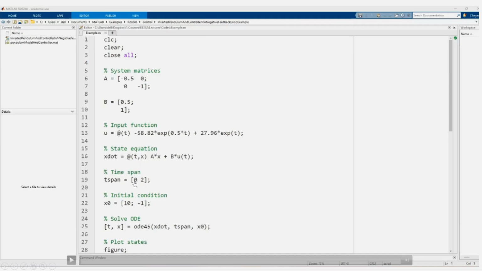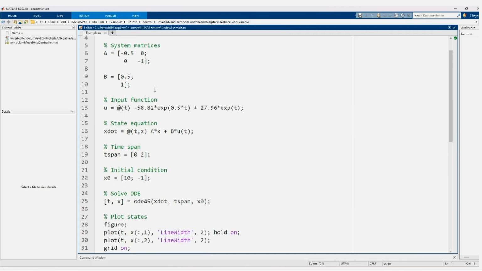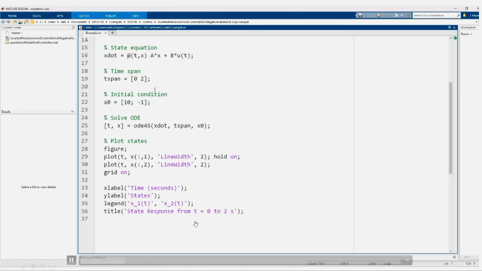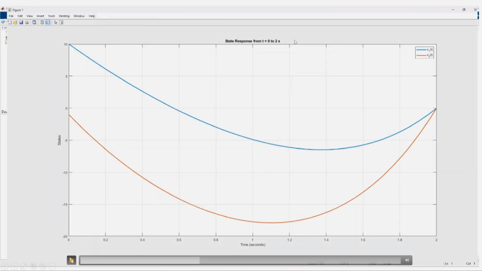I want to simulate this system for 2 seconds, because at 2 seconds I want to stop. I want to see whether at 2 seconds I am at 0 0 or not, and my initial condition is 10 minus 1. So if we solve the ODE, let us see what we get, and these are the figures. So, let us run this. Once we run this, you can see we started from 10 minus 1, and you can see both the states here, the blue state is x1, and the orange one is x2.